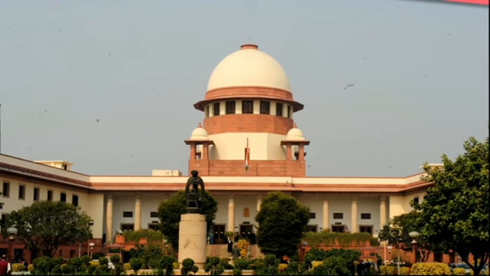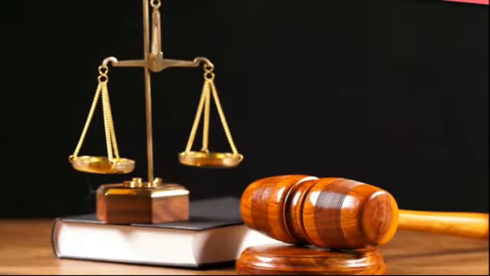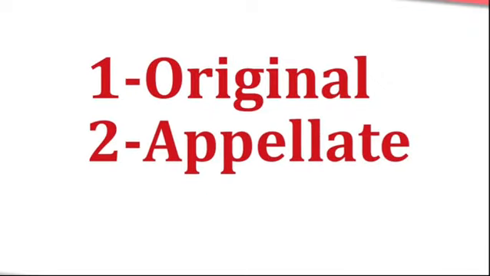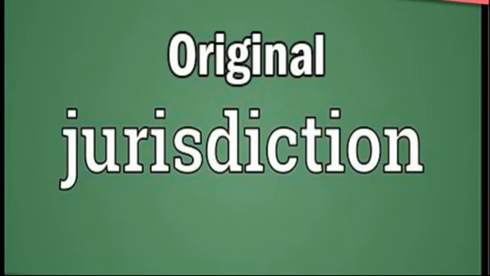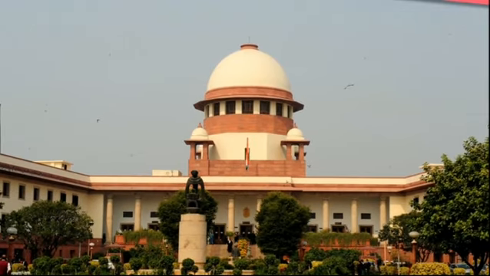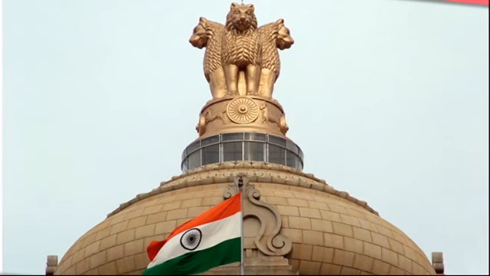Powers and functions. The Supreme Court is the apex court of our judicial system. It has wide jurisdiction of powers, which can be divided into: 1. Original, 2. Appellate, 3. Advisory. Original jurisdiction. In certain cases, the Supreme Court is the sole authority to discharge the function. Such cases originate in the Supreme Court only, which include the disputes between two state governments, or the disputes between the central and the state government, or the disputes between the central government and some of the states on the other hand. It also includes the cases involving the violation of the Constitution.